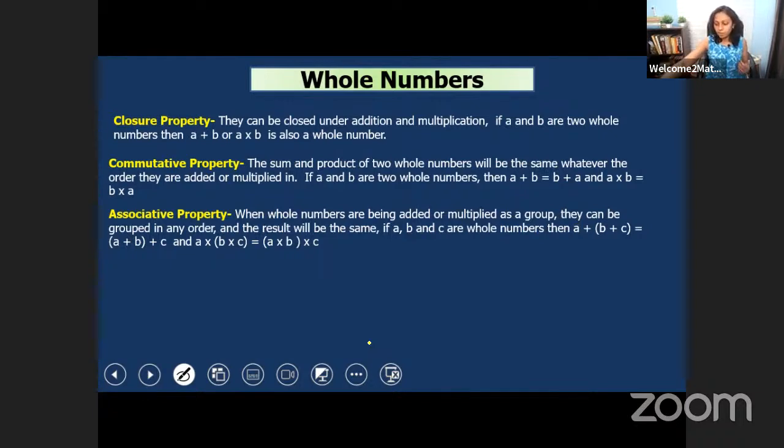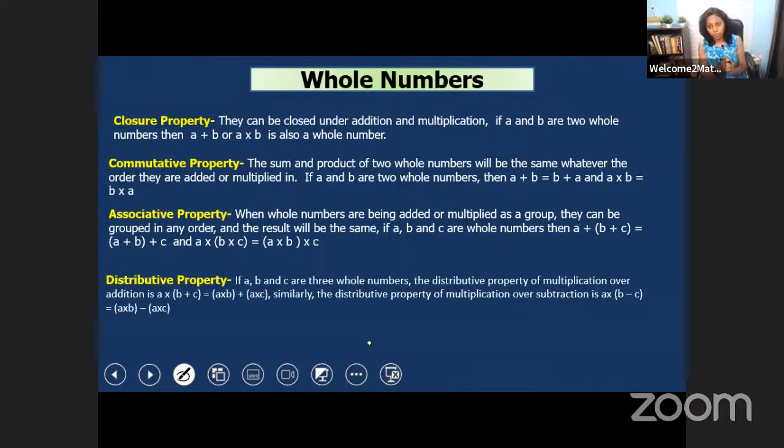Okay. Now let's see one more property, and that is distributive property. And it's very important in multiplication because we can use the distributive property of multiplication over addition and subtraction. How? I will show you by solving questions. Okay. You see, A into B plus C, we can write it as A into B plus A into C. And A into B minus C, we can write as A into B minus A into C in this way. Okay, so I'll show you how we can use the distributive property while solving some questions.